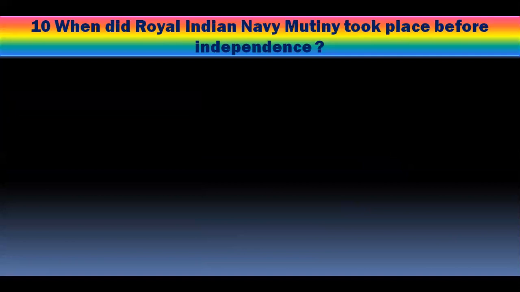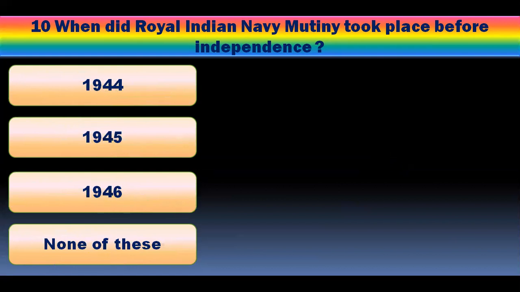Question number 10. When did the Royal Indian Navy mutiny take place before independence? 1944, 1945, 1946, none of these. And you have to pick one of the right answer. And the right answer is 1946, when the Royal Indian Navy mutiny took place because all the sailors were not satisfied with the Britishers. They were not given good food, shelter, or other facilities which are basic necessities also.